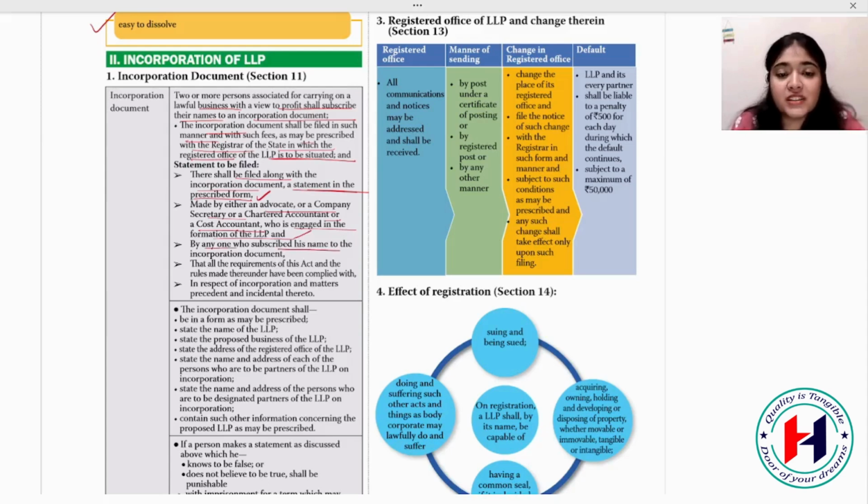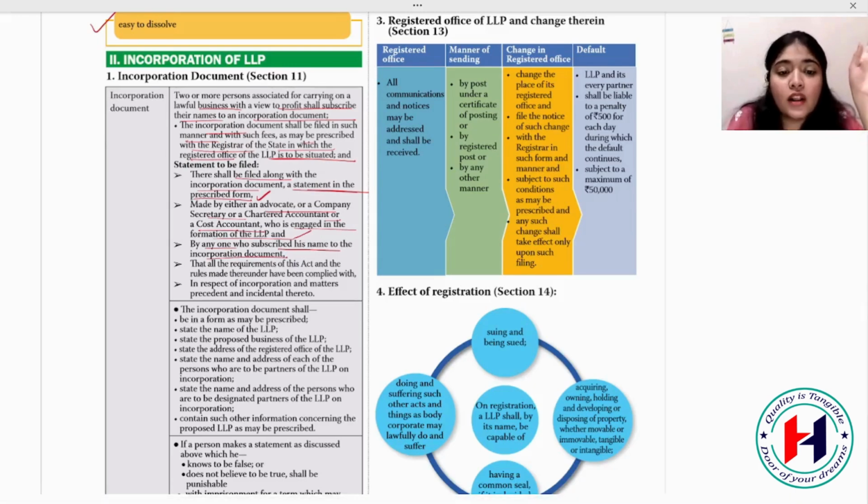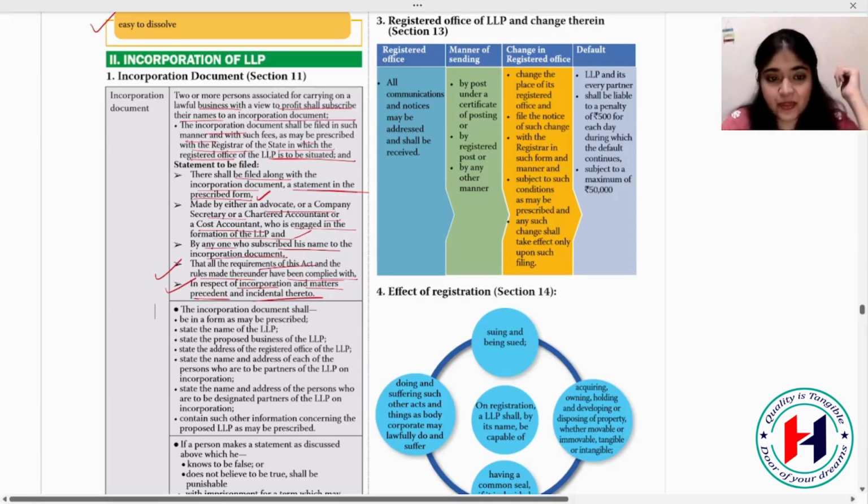Or by anyone who subscribed his name to the incorporation document. Anyone who has subscribed his name can also make this statement with the help of a chartered accountant, company secretary, advocate or cost accountant. The statement says that all the requirements of this Act and the rules made thereunder have been complied with. You have to say that we are complying with all the requirements and rules in respect of incorporation and matters precedent and incidental thereto, and all the matters to be disclosed before, during and after incorporation. So you have to maintain transparency.